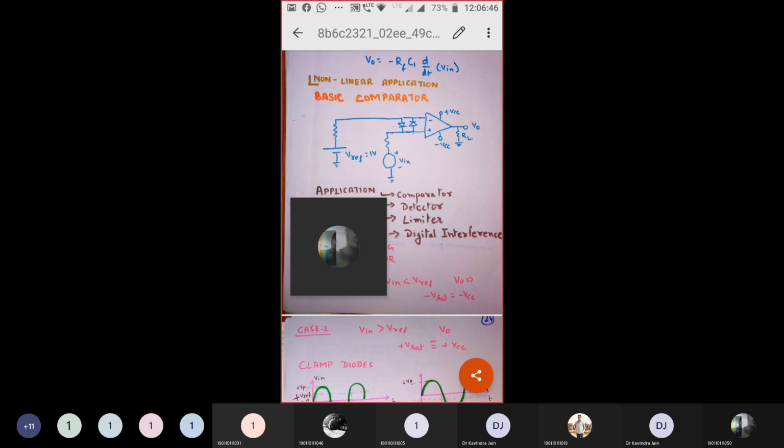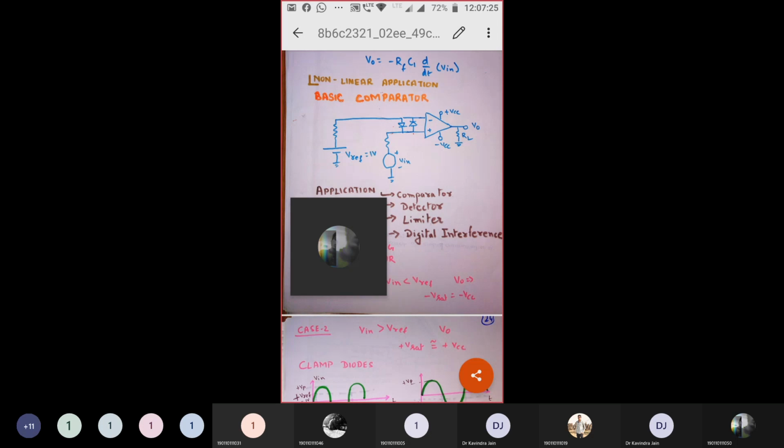Now, the operation would be something like this. One of the two values, either plus VCC or minus VCC, would be represented at the output based on the values of the input voltage and the reference voltage. The output of the non-inverting comparator would be plus VCC for V input greater than V reference.